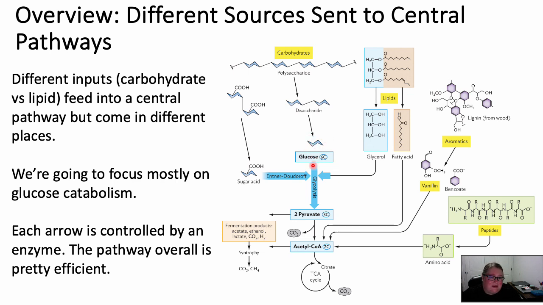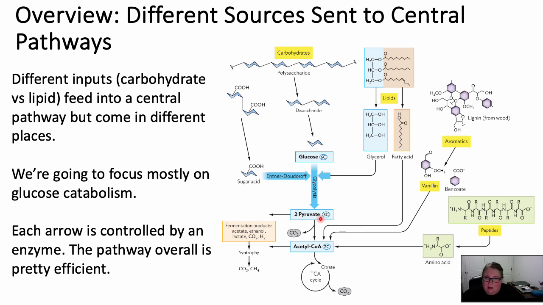Well, for us, we're going to take that glucose and put it into a process called glycolysis. Glycolysis, lysis means break, glyco means sugar. We're going to literally break glucose down. There are so many organisms that do glycolysis. This is why it's called a central pathway. Once we add that glucose in, we're going to break it down into pyruvate.